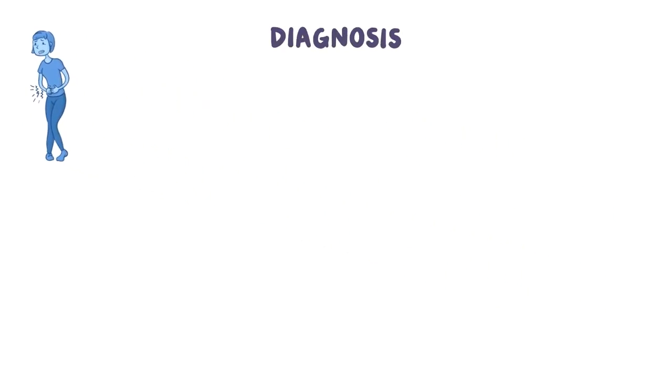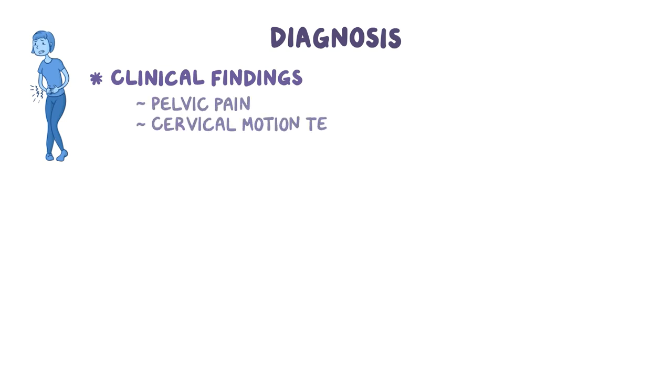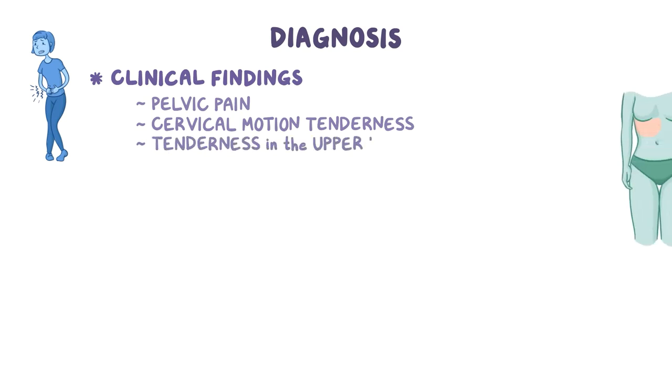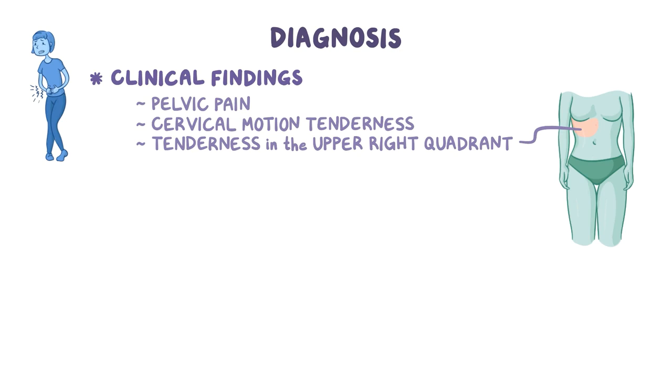Diagnosis of PID is usually based on clinical findings, particularly pelvic pain and cervical motion tenderness, which is when mobilizing the cervix during a vaginal exam causes pain or discomfort. Tenderness in the right upper quadrant of the abdomen is also common if Fitzhugh-Curtis syndrome has developed.